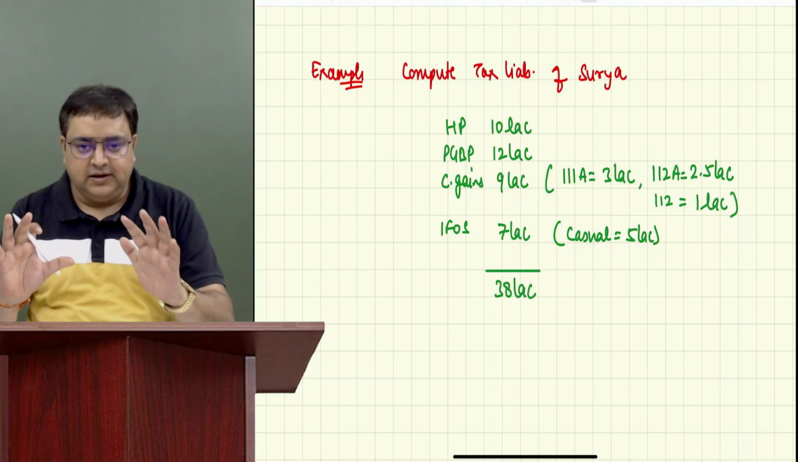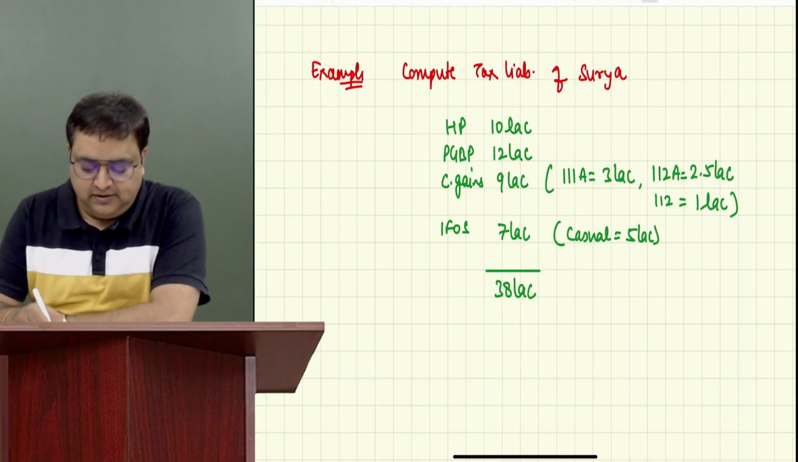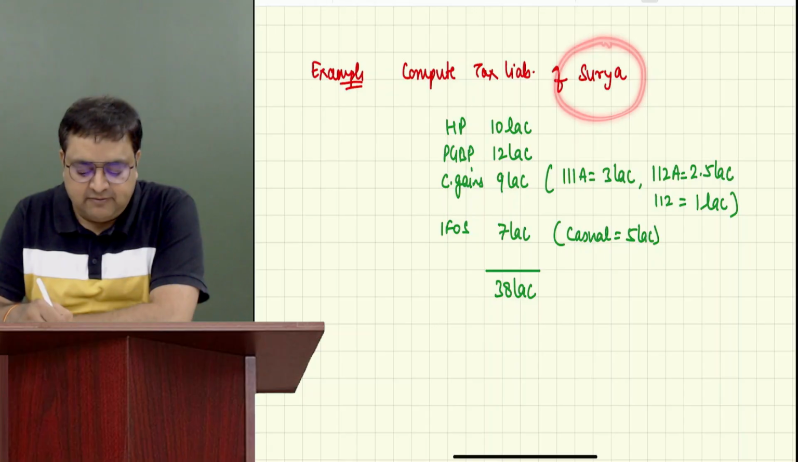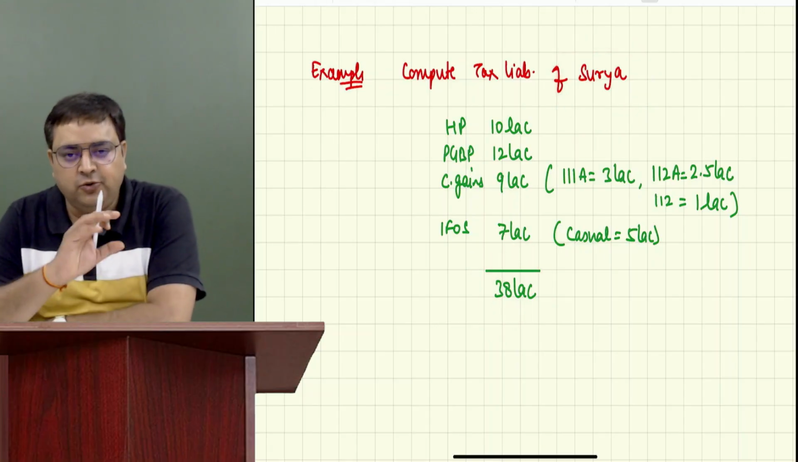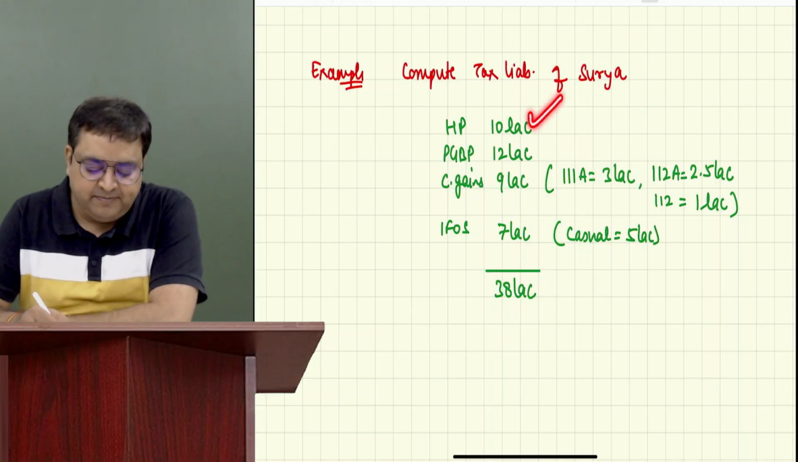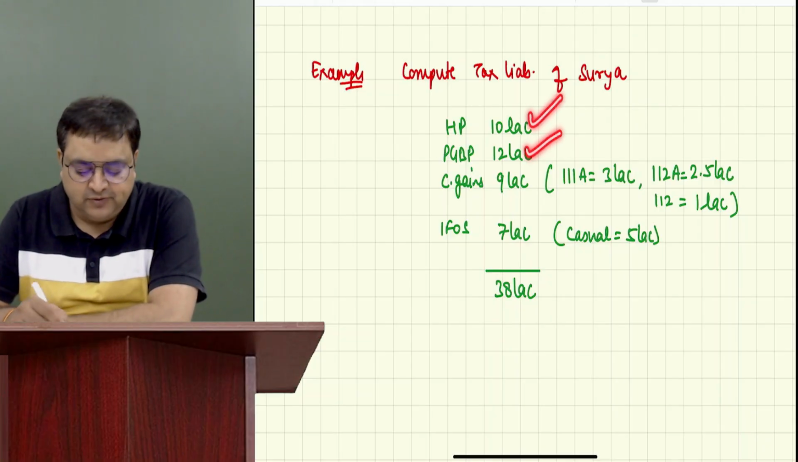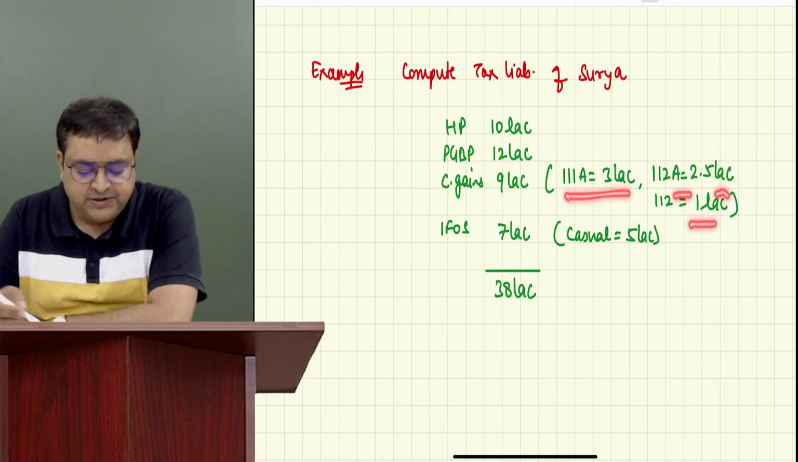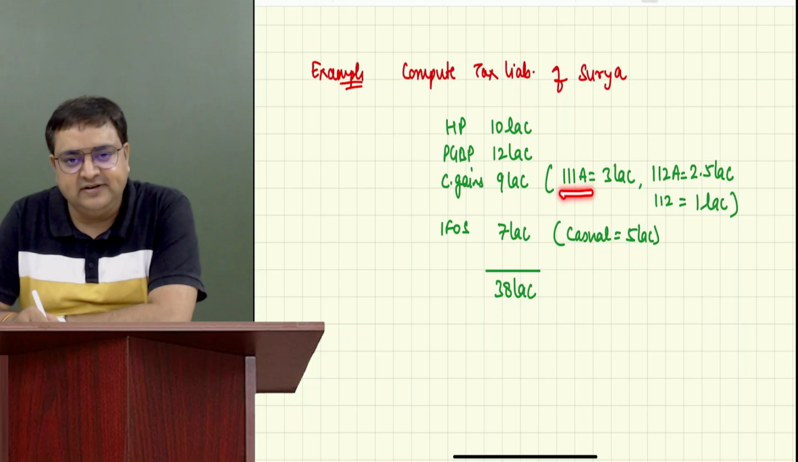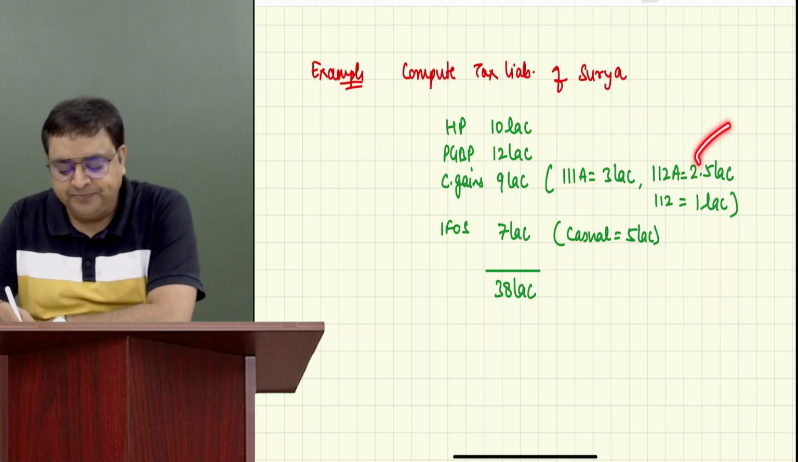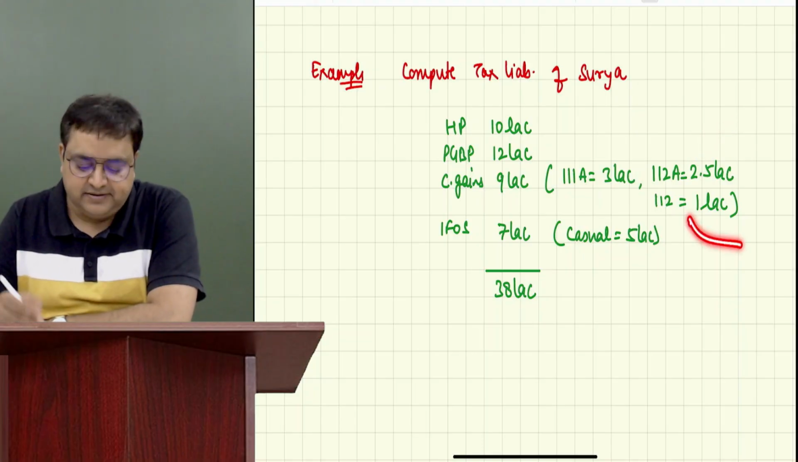Okay, now hold a little. Just analyze this question. Surya has an income of 38 lakh. What we have calculated is that his house property is 10 lakh, PGBP is 12 lakh, he has a business also, he has a capital gain also, and his capital gain is divided into these parts. 111A is short-term equity shares he has sold, with a profit of 3 lakh. Long-term shares he has sold, with a profit of 2.5 lakh. Other long-term is 1 lakh.